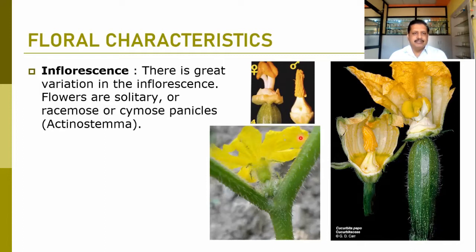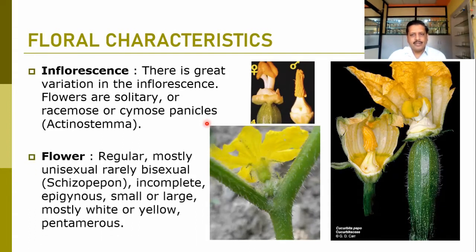Inflorescences in this family show variations, but flowers are mostly solitary. They are mostly solitary, or sometimes we find racemose or cymose panicles. But in many cases we can find them solitary, single. Flowers are regular.